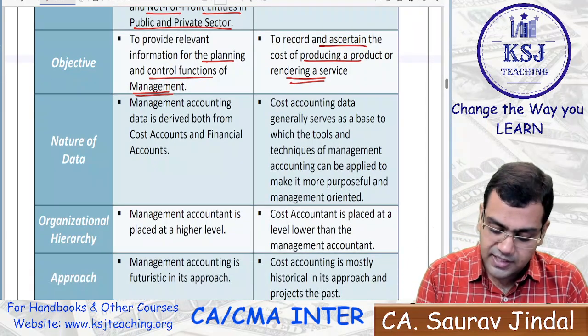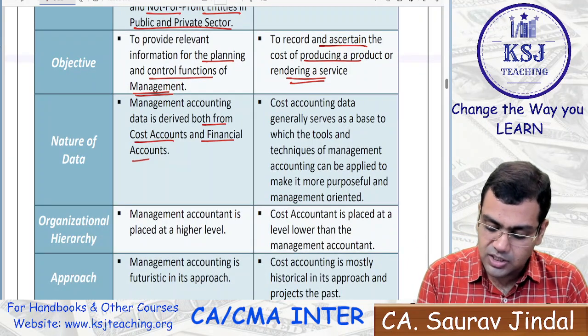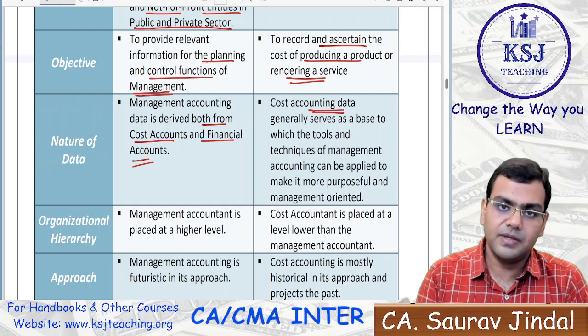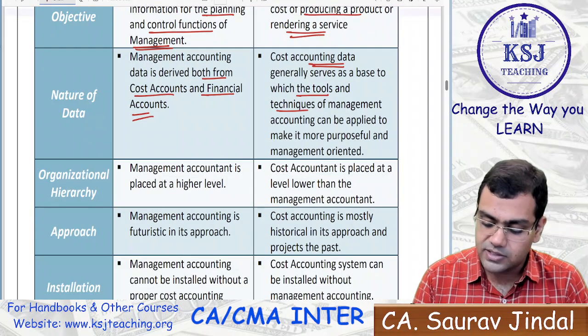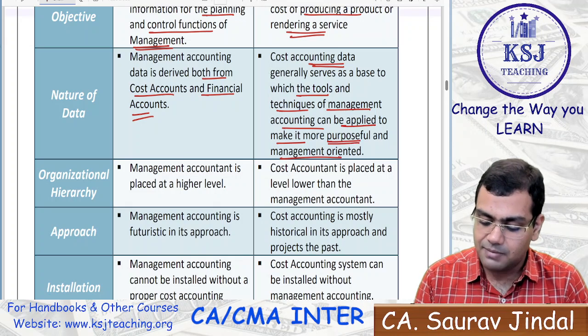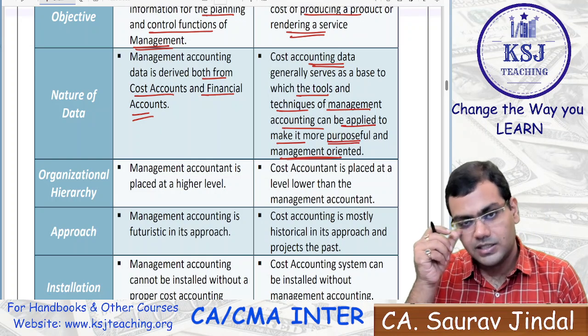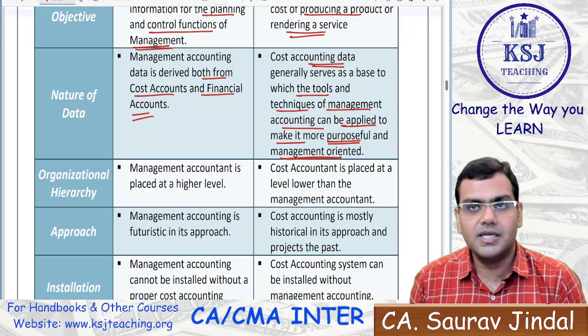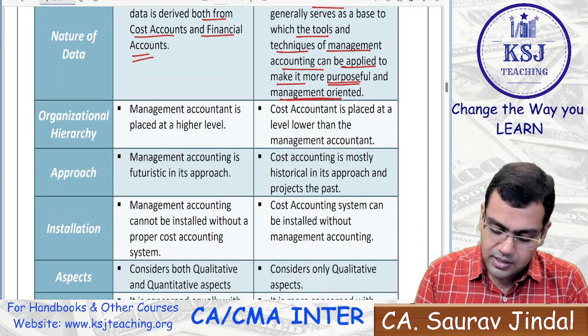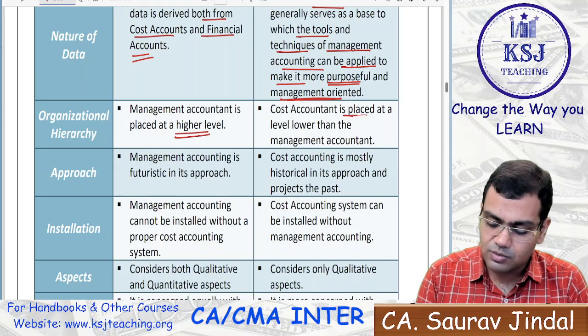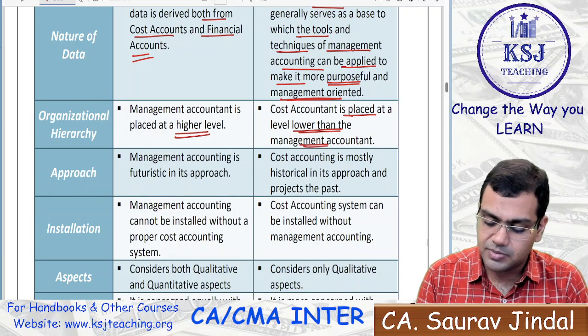Nature of data is derived both from the cost accounts and the financial accounts. Here only from the cost account, sir. Base: the cost accounting data generally serves as a base to which the tools and techniques of the management accounting can be applied to make it more purposeful and management oriented, right? That it is presented in such statements that it is meaningful to the management, right? Status: the cost accountant is placed at a level lower than the management accountant.